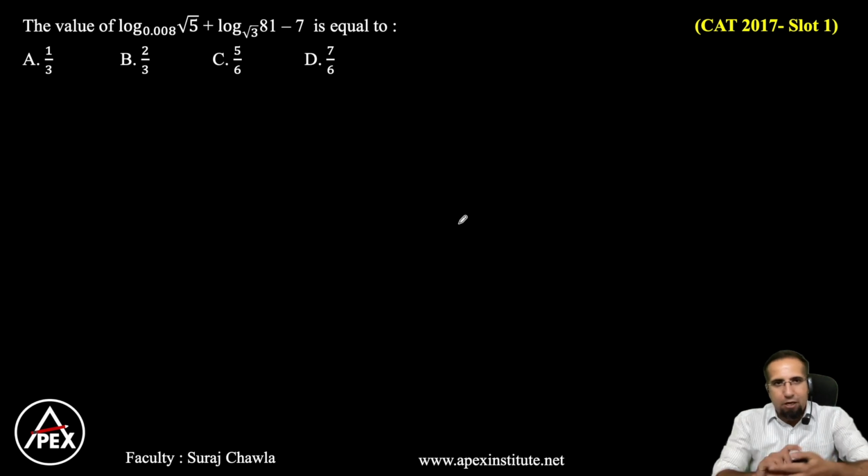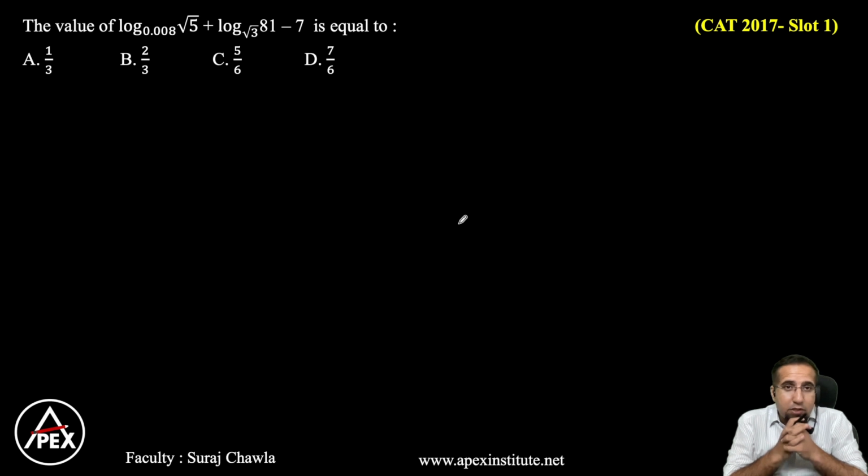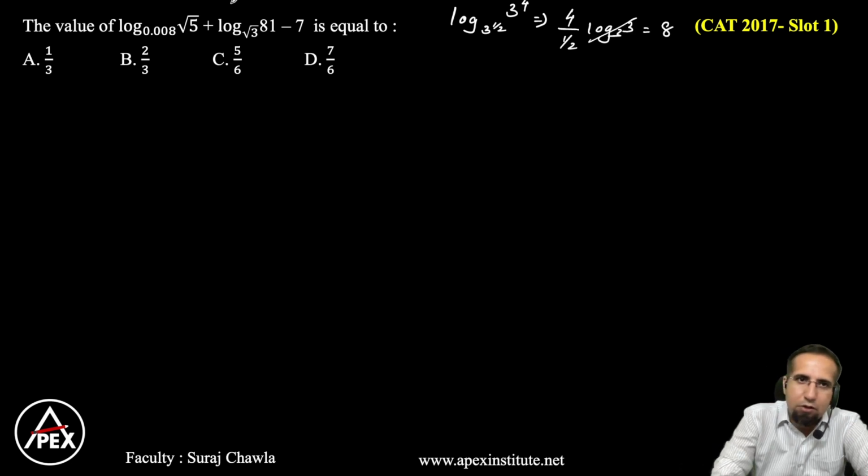Now, here I have log 0.008 root 5 plus log 81 root 3. 81 root 3 comes to our mind as something: 81 is 3 to the power 4 and root 3 can be written as 3 to the power 1 by 2. So that gives me a hint. Let's first simplify this. So I can write this as log 3 to the power 1 by 2 and this becomes 3 to the power 4. 81 root 3. Okay. So this becomes 4 divided by 1 by 2 log 3 base 3, which gets cancelled, and this becomes 8. So I repeat, this value gets simplified as 8.